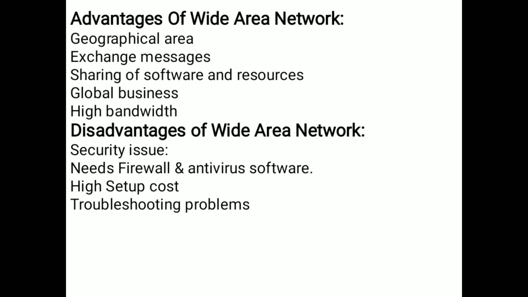When we are using the internet we need antivirus, because when we download any files there is a chance of virus attack, so we need firewalls and antivirus to keep the data secure. And a high setup cost, so to maintain it we need high cost. And there is a chance of troubleshooting problems.